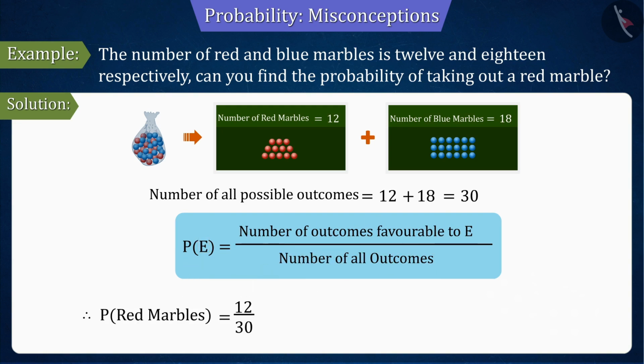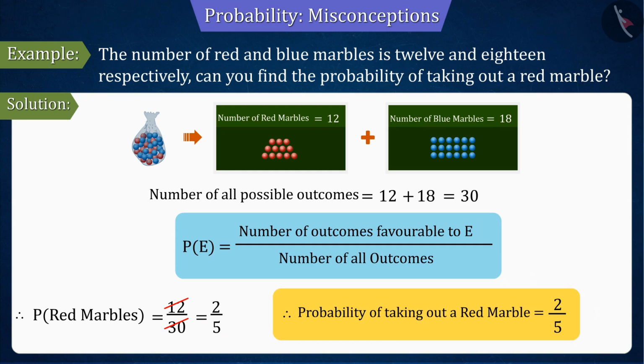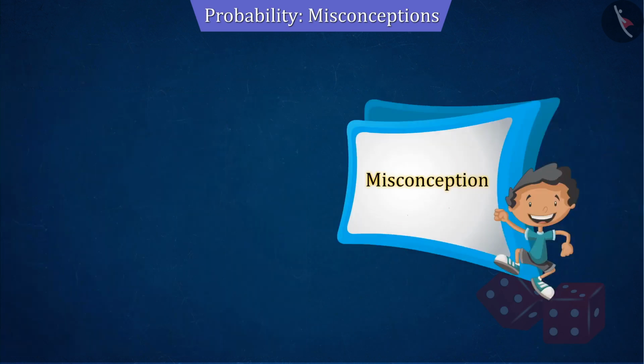So from the formula, the number of favorable outcomes is equal to 12 and the number of all possible outcomes of the experiment is 30. On solving this, we get the probability of picking a red marble as 2 by 5. So, we can say that the probability of getting a red marble is 2 by 5.